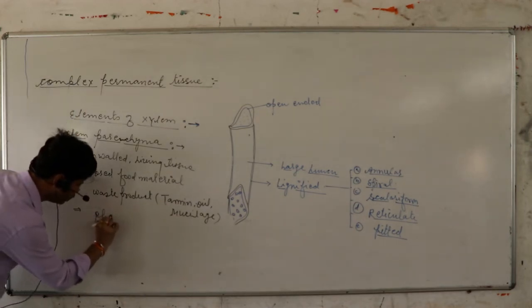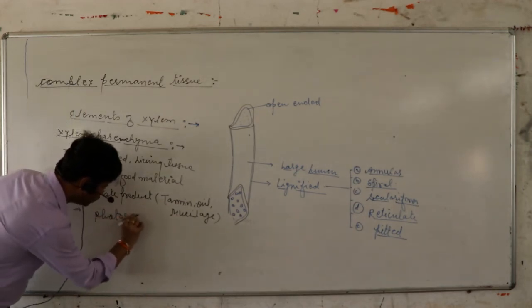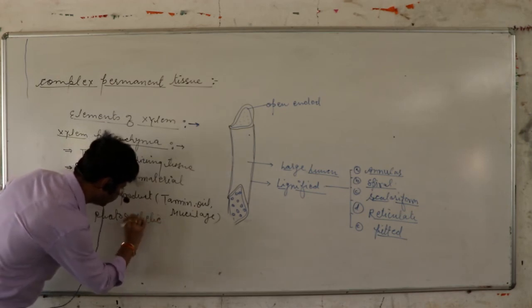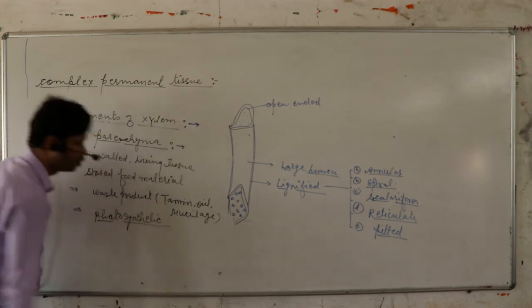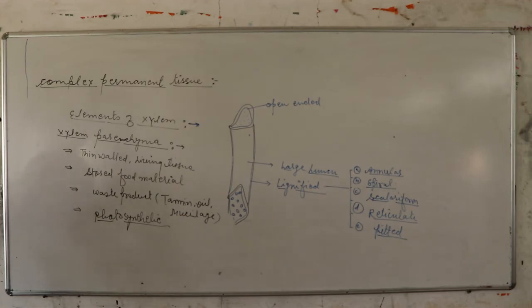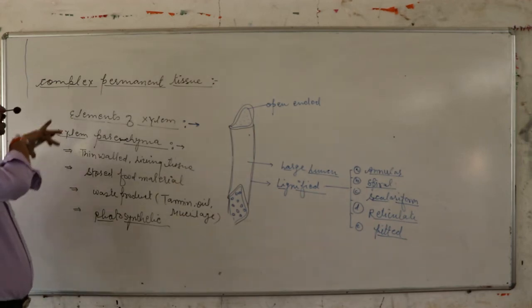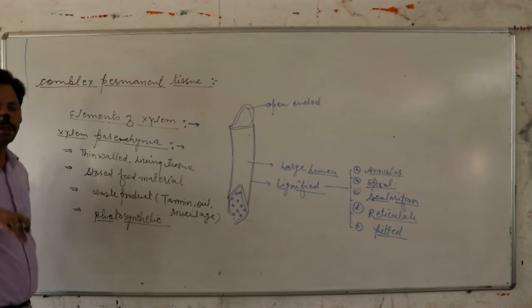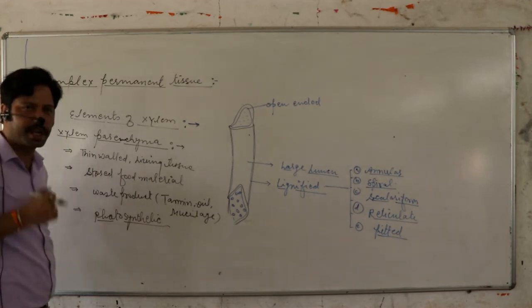They manufacture their own food. Now, these are the elements or components of the xylem tissue.